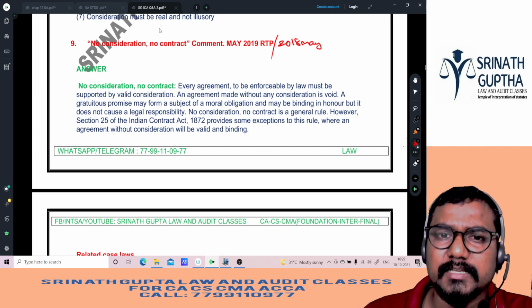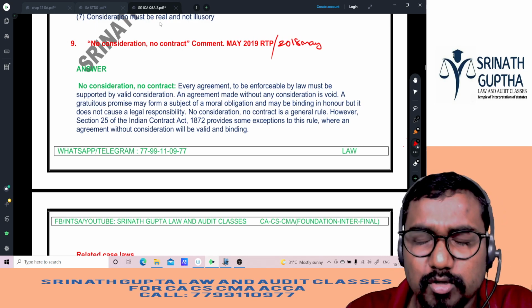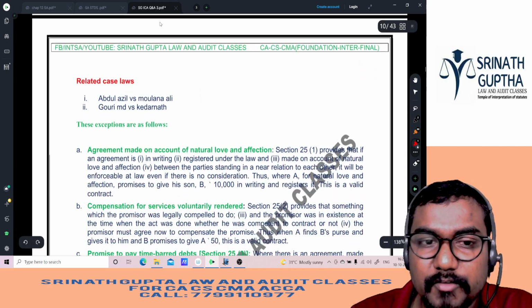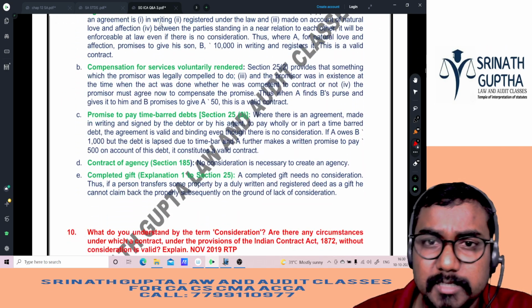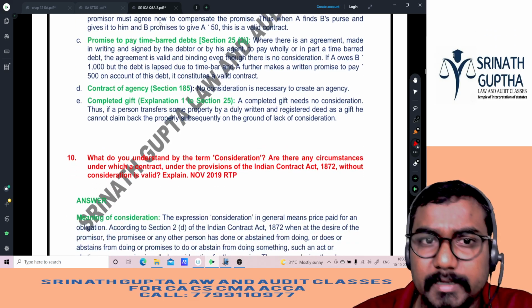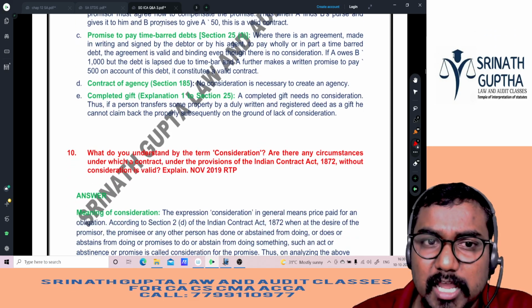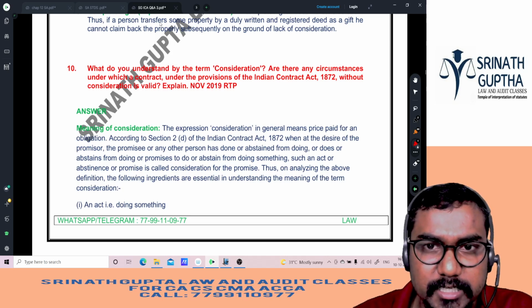No consideration, no contract, generally, nudum pactum. We have exceptions also. The first one is the agreement made on account of natural love and affection. Second one, promise to compensate past voluntary activity. Third one, promise to pay time-barred debt. Next one, contract of agency. Last one is a completed gift, which does not require any consideration.